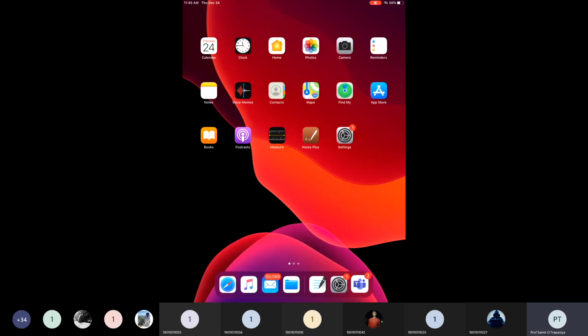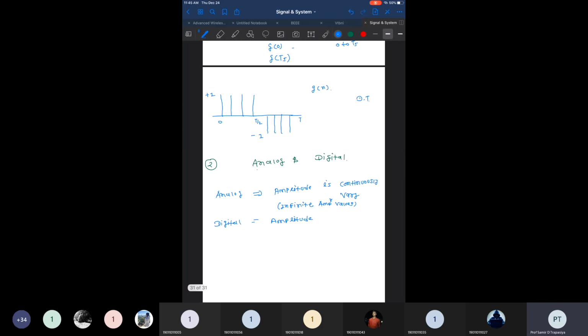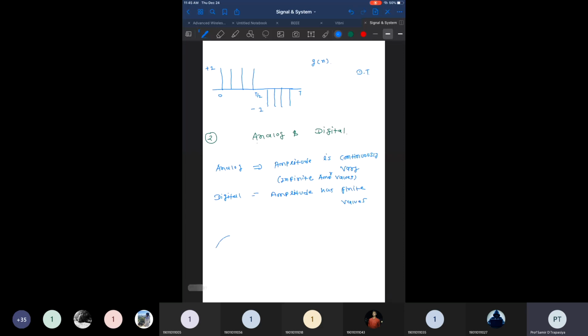So if we talk about the digital signal, for digital signals the amplitude has some finite values, right? Finite means you can count. It cannot have infinite values. So if I draw the two signals here, this one is a sinusoidal signal, right? What do you say about this signal? Its amplitude continuously varies, right? Between 0 to 2 pi, we can have infinite amplitudes. So this is an example of an analog signal, right?